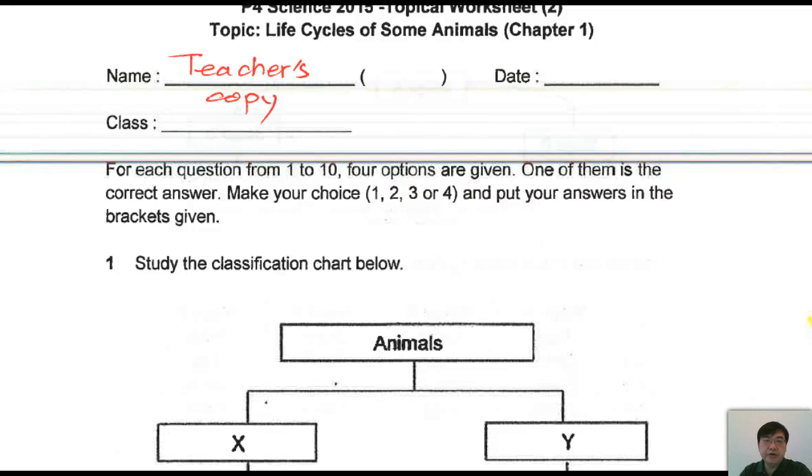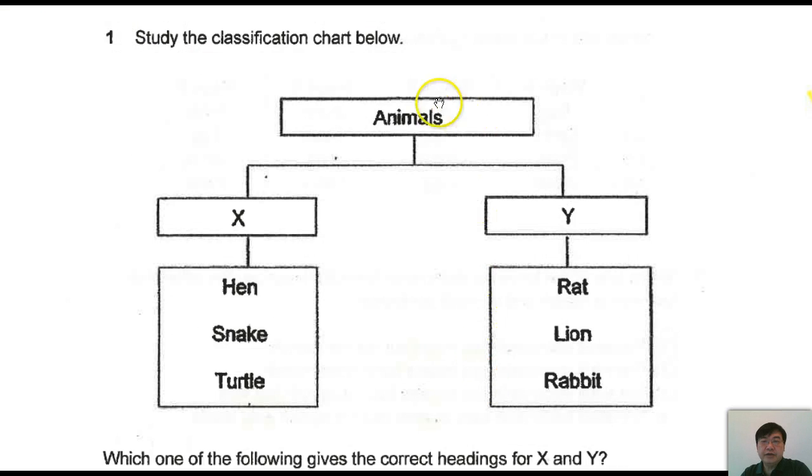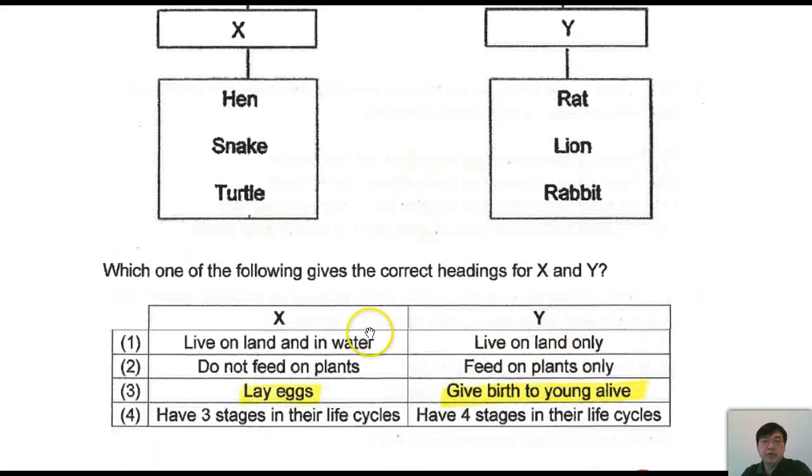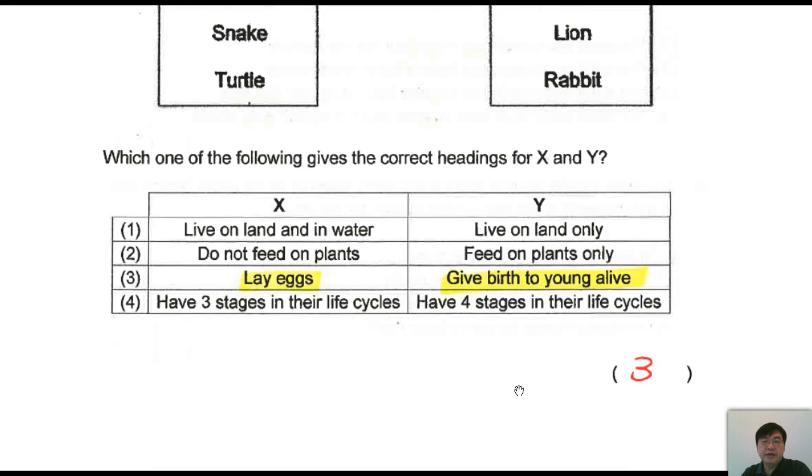Right, we're going through the corrections for this life cycle of some animals, chapter 1. Over the chart here, animals X and Y, the list of animals: hen, snake, turtle, rats, lion, and rabbit. Which one of the following gives the correct heading for X and Y? This one over here: lay eggs, give birth to young alive. Okay, next.